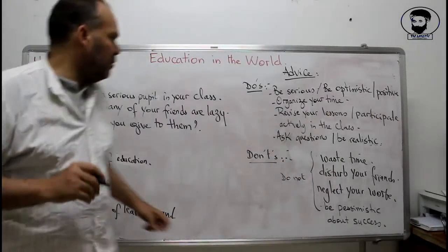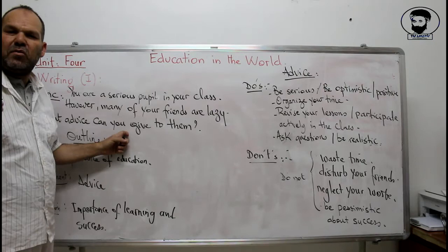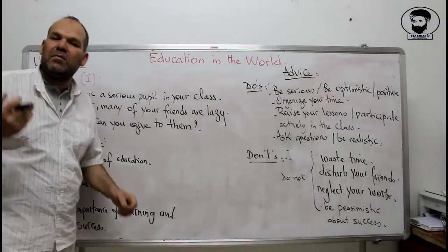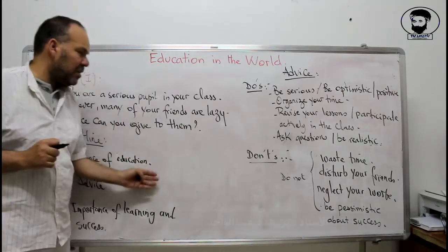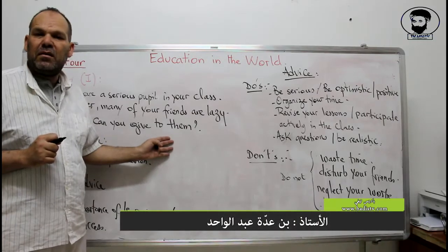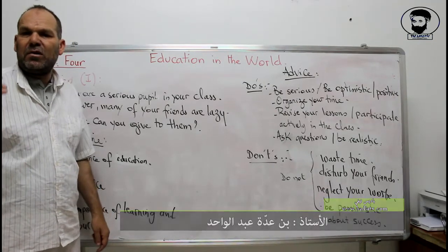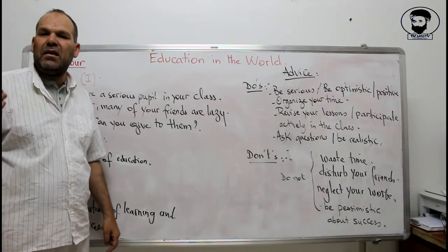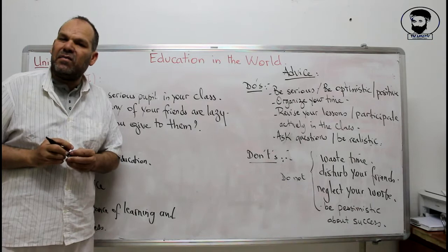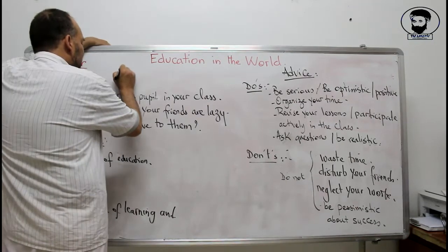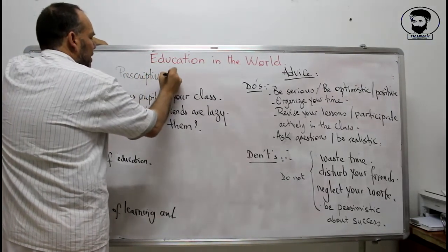Now through this small question I'm going to give you advice on how to be a serious pupil and how to avoid wasting your time in class, and at the same time I'm going to show you how to write a paragraph. This paragraph is under the form of prescription. It means you prescribe advice, you explain to someone who is lazy the different steps to come through and finally reach success. So today we'll speak about the prescriptive paragraph.